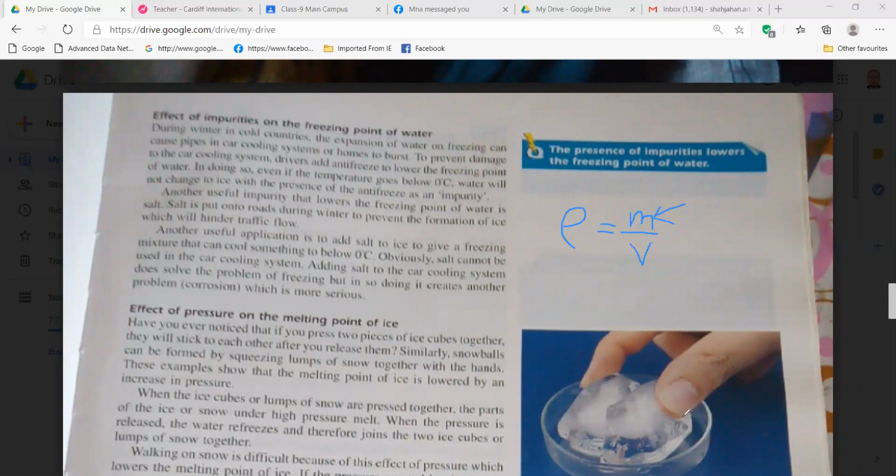Adding salt to the car cooling system does solve the problem of freezing, but in so doing it creates another problem, corrosion, which is more serious. So it's clear to you, right? By adding impurities, we can change the freezing point or boiling point or melting point, right? So similarly, we have the effect of pressure on melting point. Okay, boiling point. We have the effect of pressure.